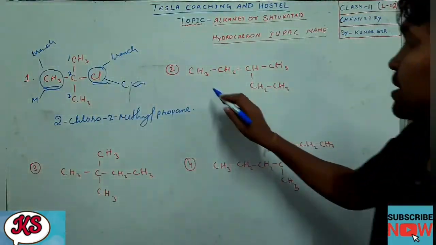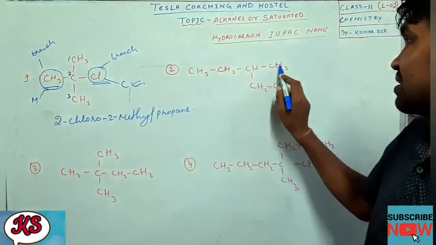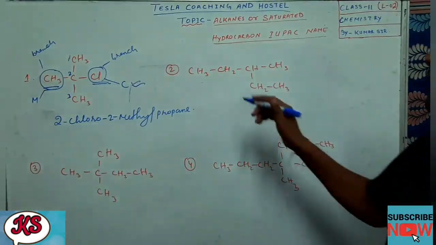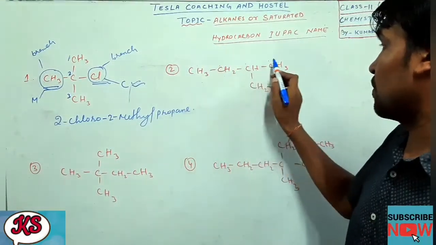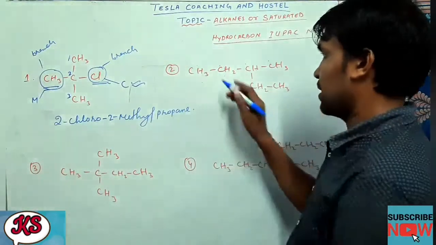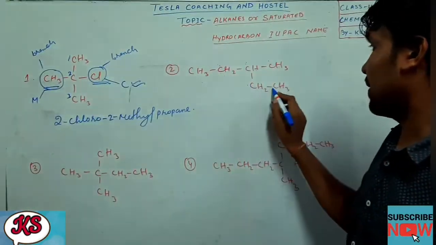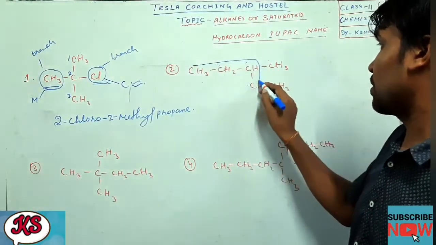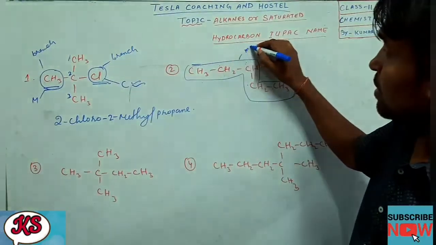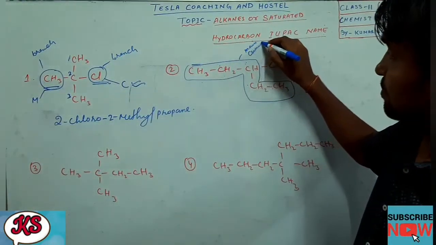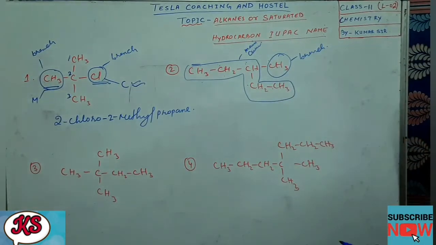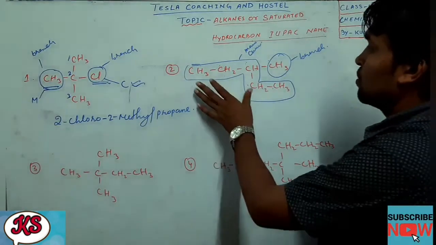In this question you can see CH3 CH2 CH CH3 CH2 CH3. First of all you have to select the main chain. If you go straight, 1 2 3 4, in the main straight chain there are 4 carbons. But if you come into the branch like this, 1 2 3 4 5, this side the number of carbons is more, so this one will become our main chain. And this one becomes a branch.